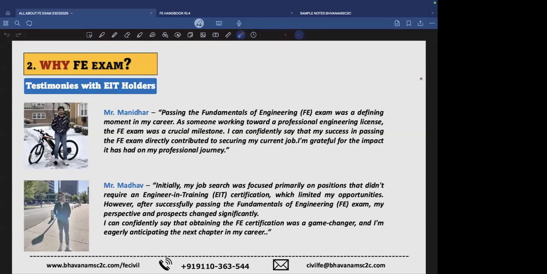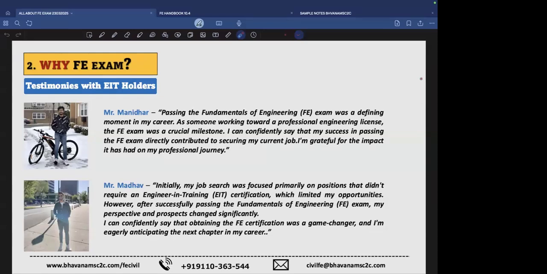So I suggest students who are in their first semester or two definitely crack the FE exam while they are in college, studying their master's. It will open many doors for their career, and they can easily choose which one they want.